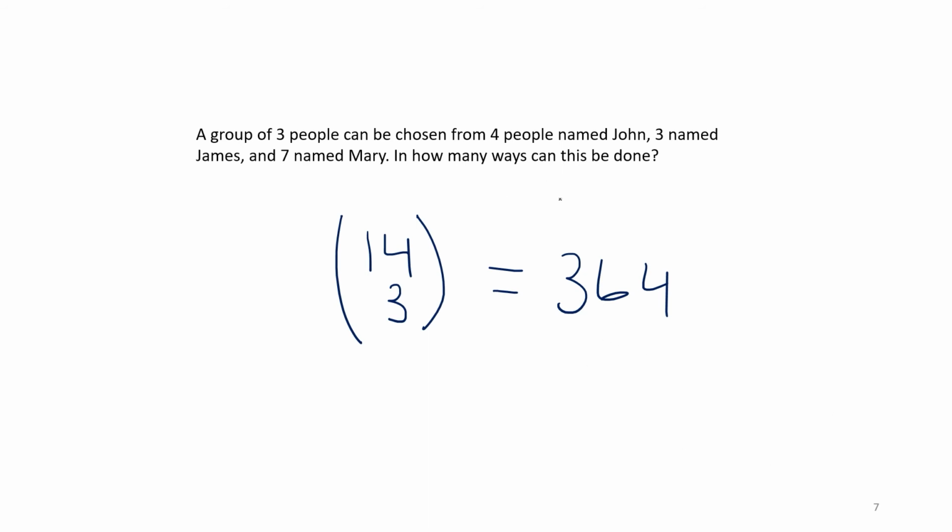If it mattered the order they were chosen in, it would be a much larger number. So say if they were in a race and they had to finish first, second, third, or they had to be specific positions, it would be different.